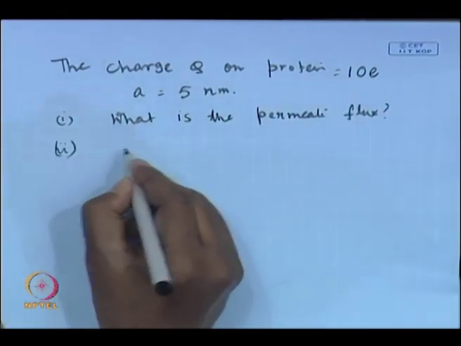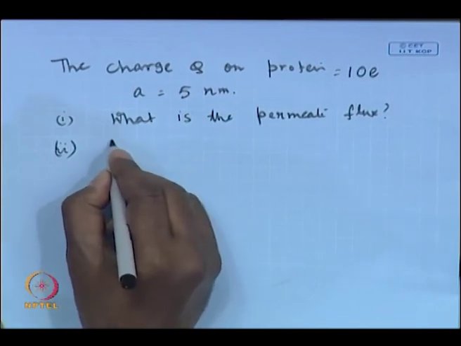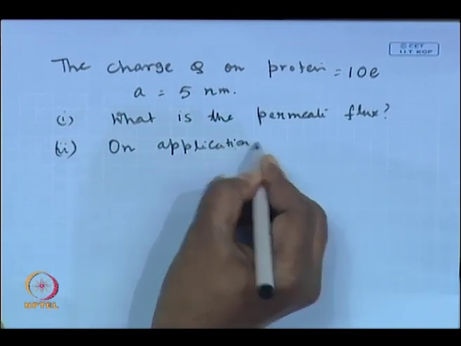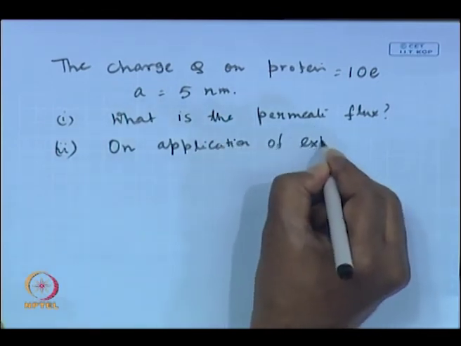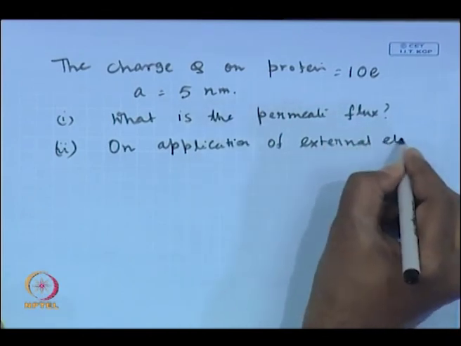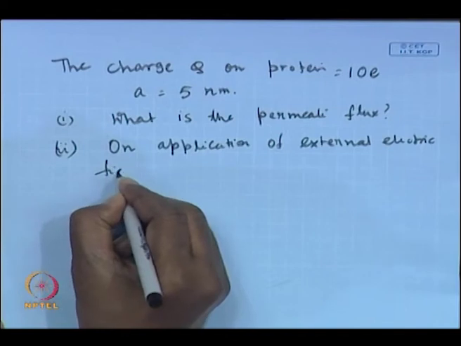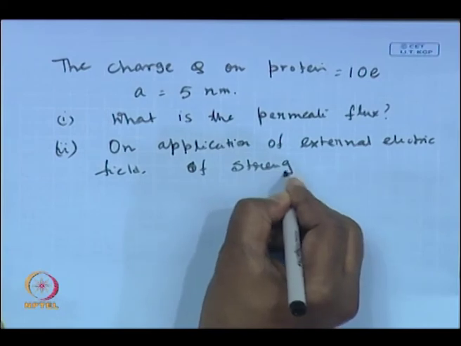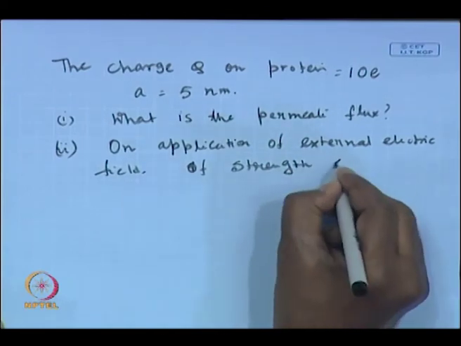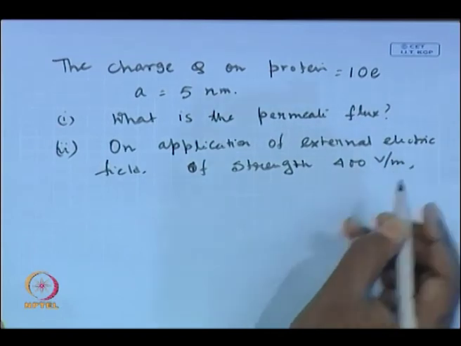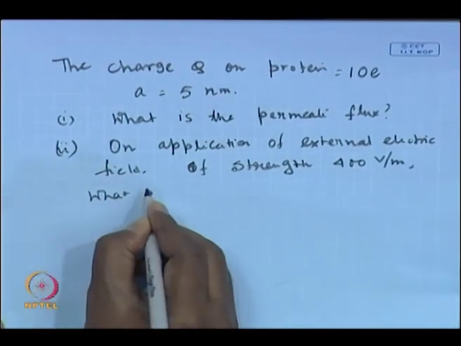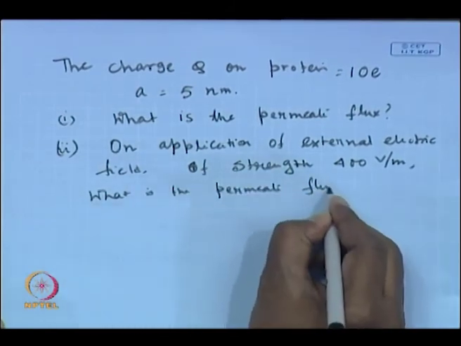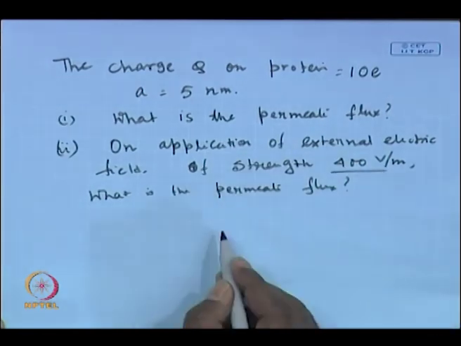Second, suppose you apply an external electric field. On application of a field of strength 400 volt per meter, what is the permeate flux? So this is a typical operating condition, 400 volt per meter.